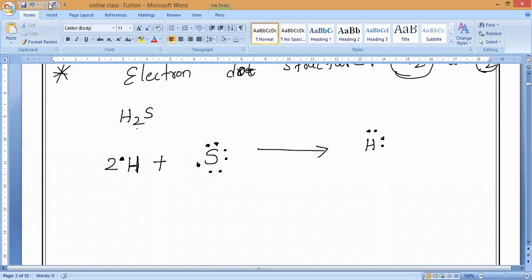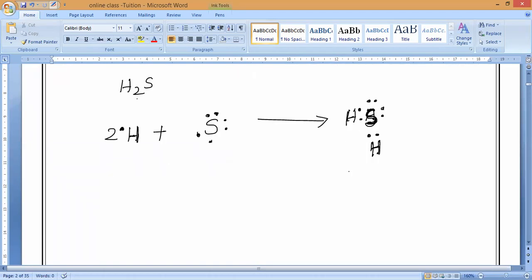Yes, correct. So here is sulfur, here 1 hydrogen, here 1 hydrogen. Correct, guys? Hydrogen sulfide, H2S. So please all of you draw H2S.